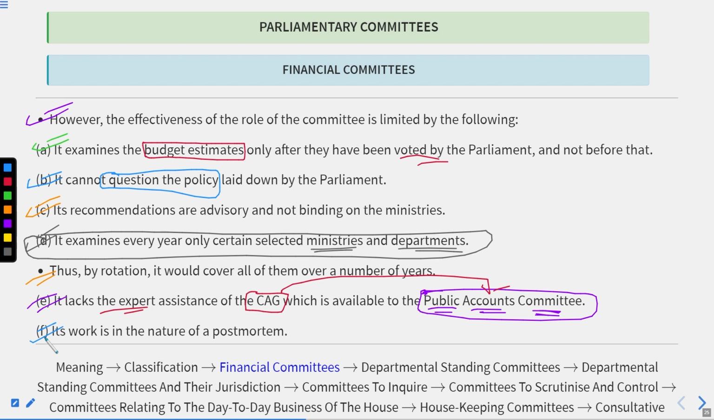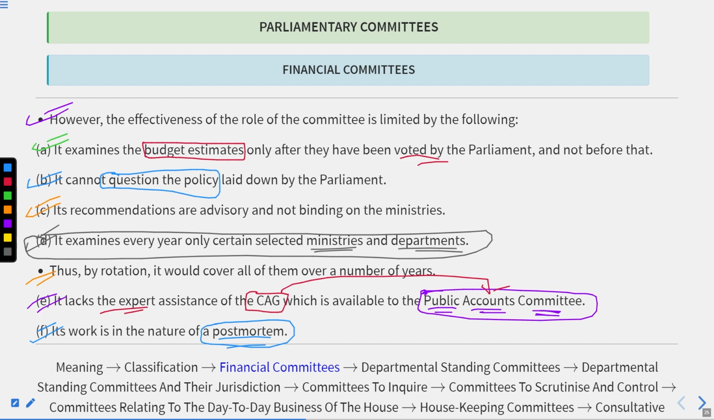After this, it works in the nature of a postmortem. Why? Because while the estimates are presented and while the voting on the estimates is conducted, they could not report on them. They could only report on them after the voting is completed, not before it. All right, so remember these things.